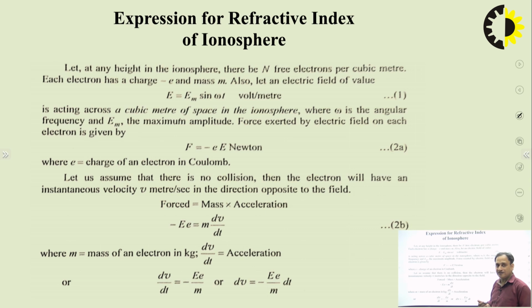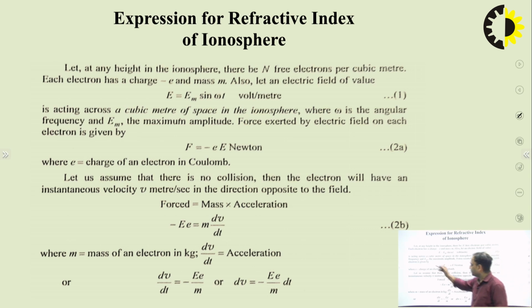Now come to the very important part, the application of the ionosphere, that is, we want to find the refractive index of the ionosphere, because as we said, the ionosphere is made up of different layers of different densities of charges. When the wave propagates from one medium to another medium, the refractive index will change. So what are the parameters responsible for changing the refractive index of the ionosphere region? For that we will come to one derivation which is very easy, interesting and important from the exam point of view.